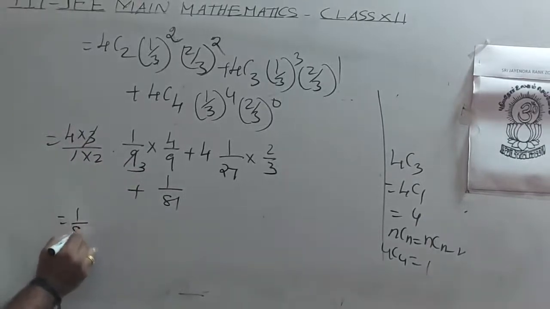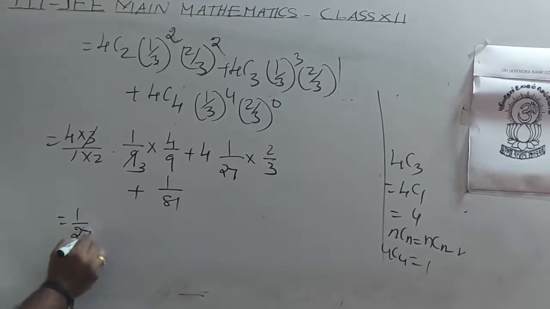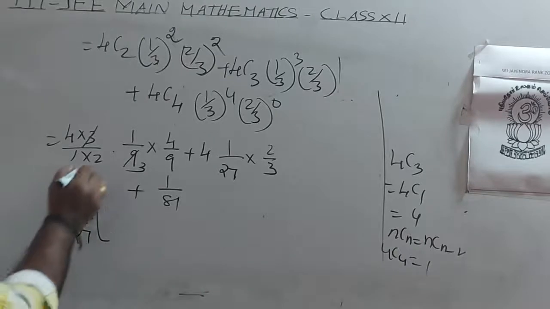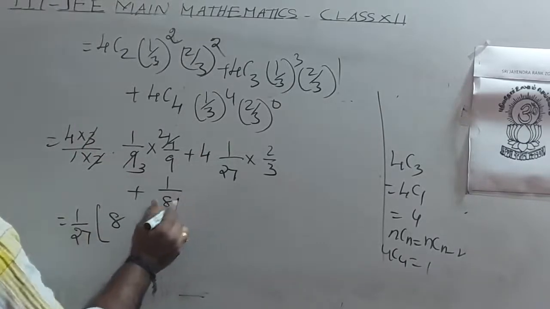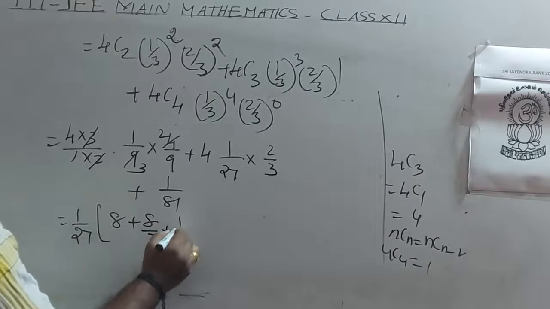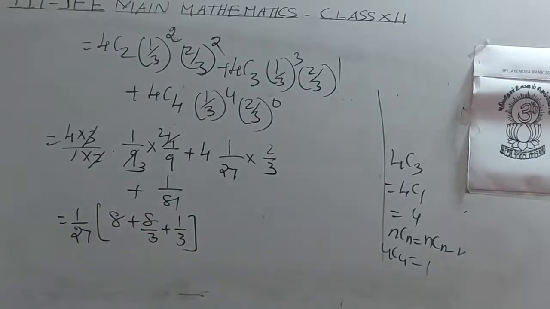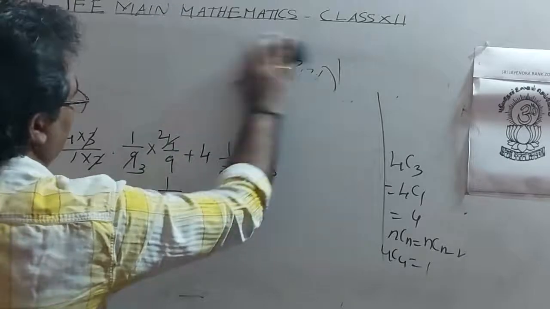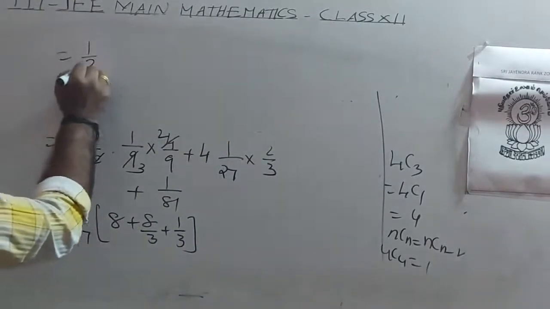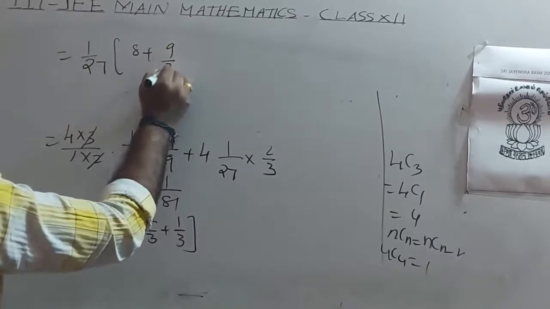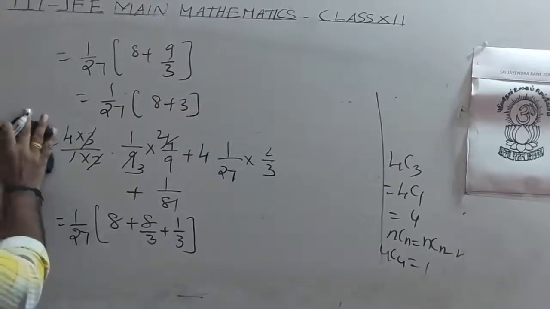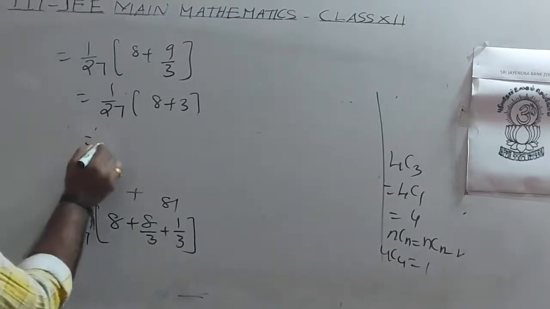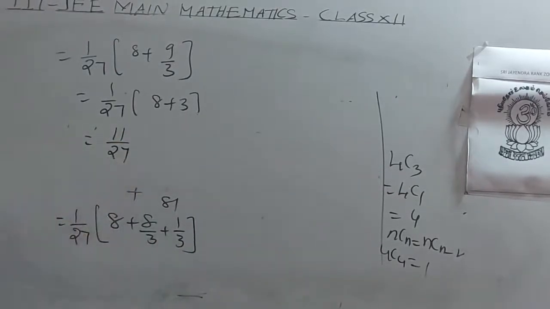You can take 1 by 27 as a common factor. 2 into 4 is 8, plus 8 by 3, plus 1 by 3, equal to 1 by 27 times 8 plus 9 by 3, that is 1 by 27 times 8 plus 3, which is 11 by 27.